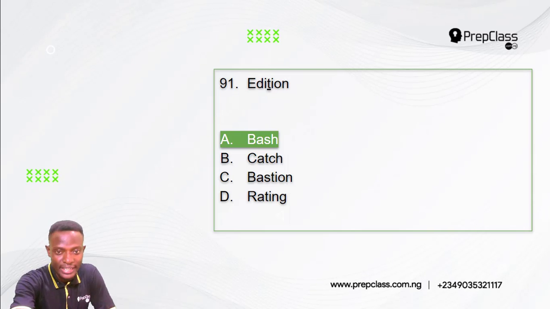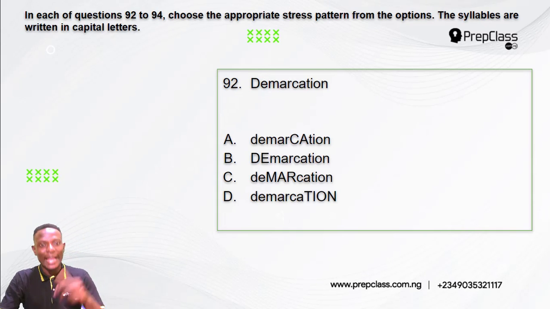Moving on, question 92. Now, in each of the questions 92 to 94, choose the appropriate stress pattern from the options. The syllables are written in capital letters. Question 92, we have the word demarcation. So we have to select the option that shows the correct placement of stress on the word demarcation.